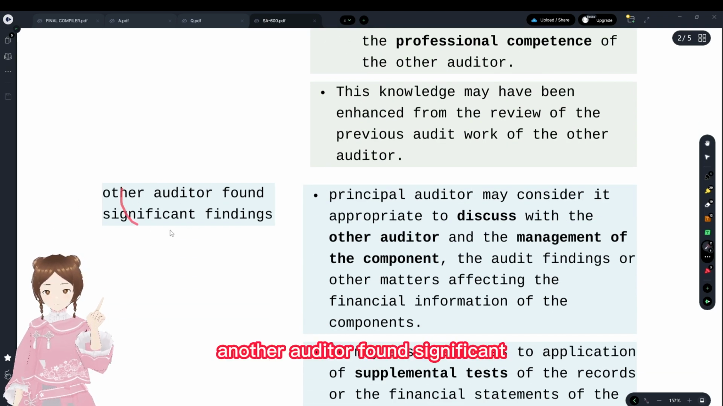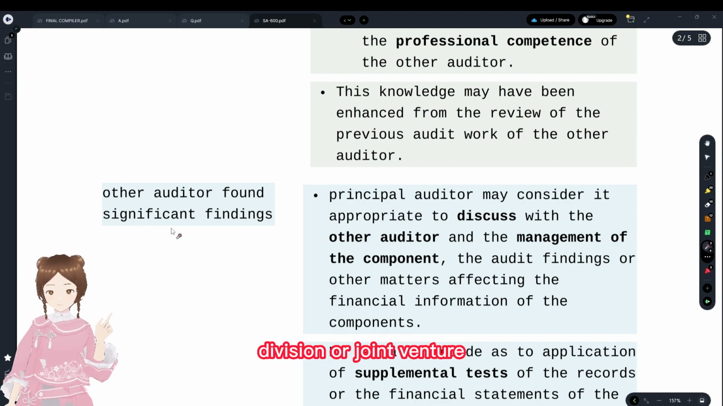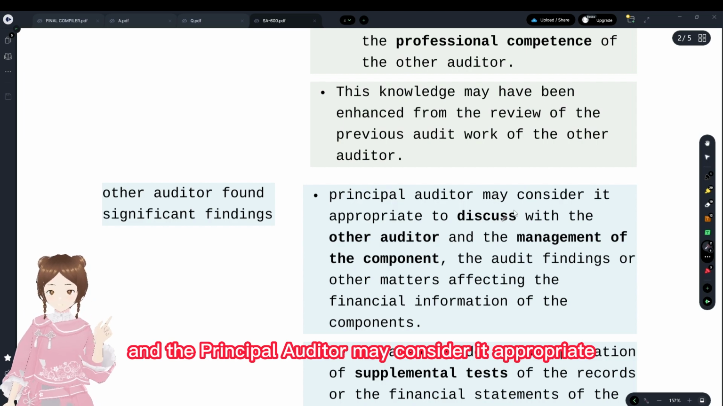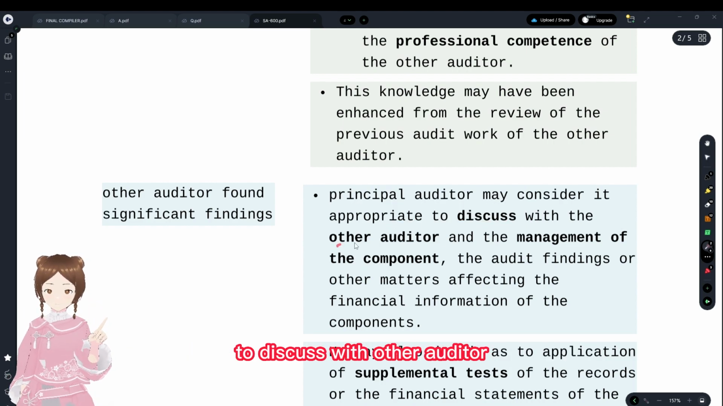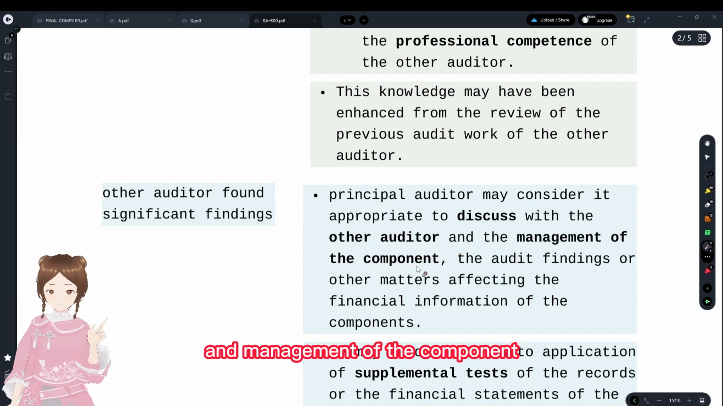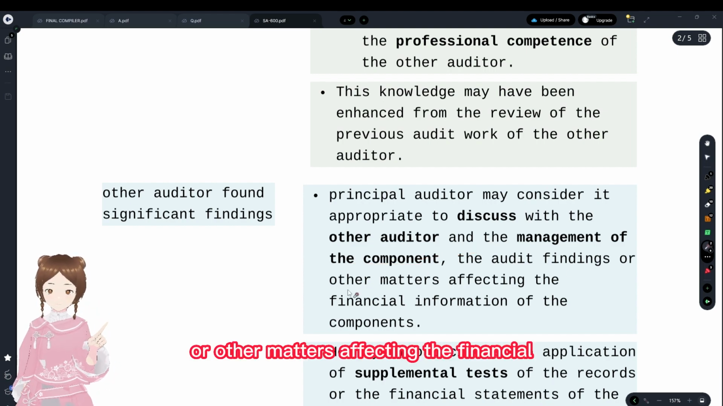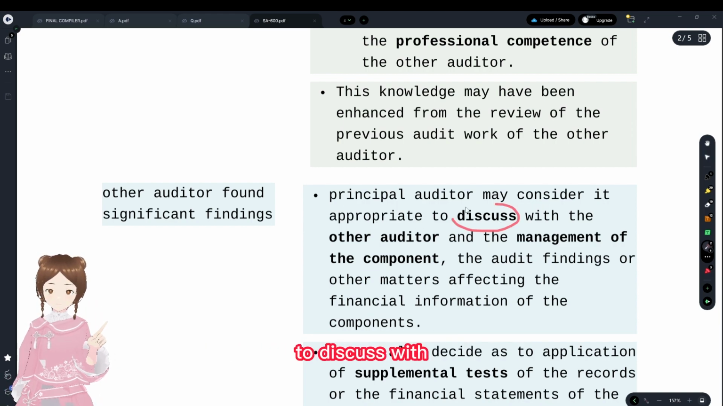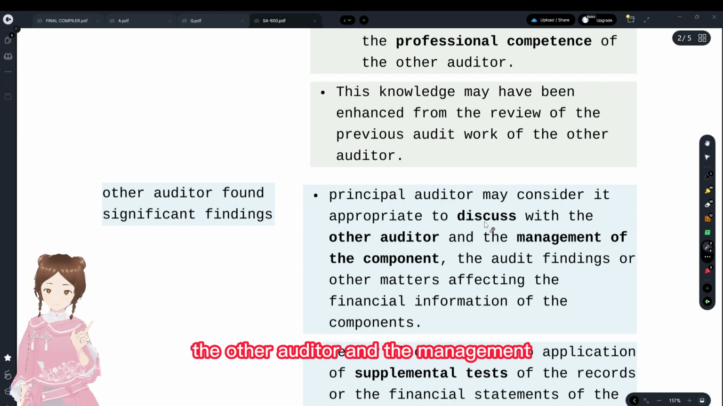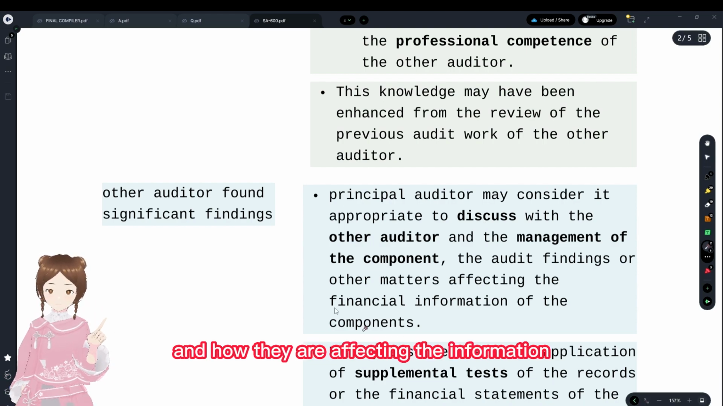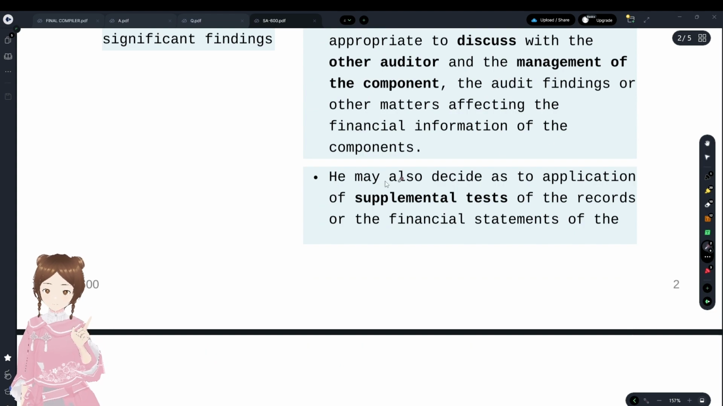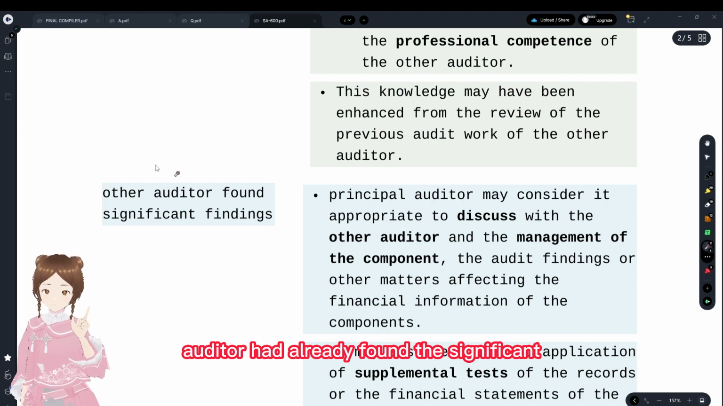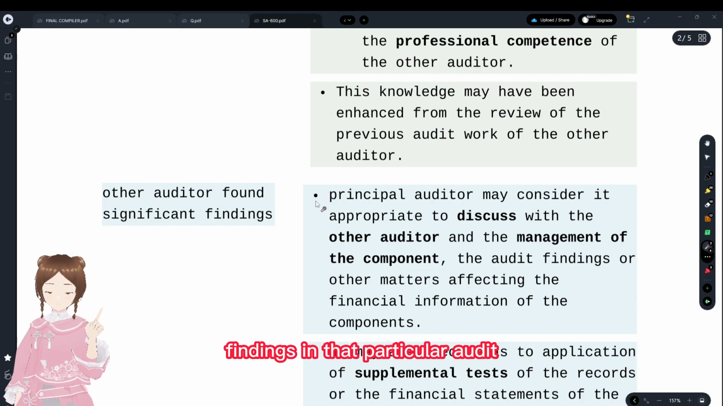And if the other auditor found significant findings in that branch, division, joint venture, or subsidiary, the principal auditor may consider it appropriate to discuss with the other auditor and the management of the component the audit findings or other matters affecting the financial information of the components. The auditor may consider discussing with the other auditor and the management how they are affecting the financial information of the components.